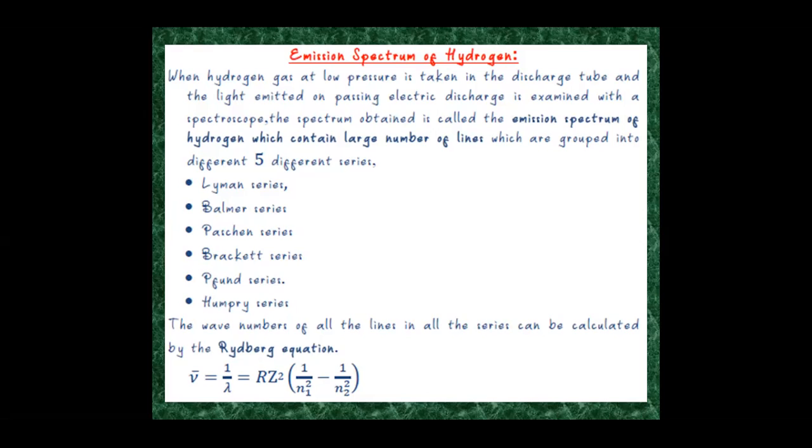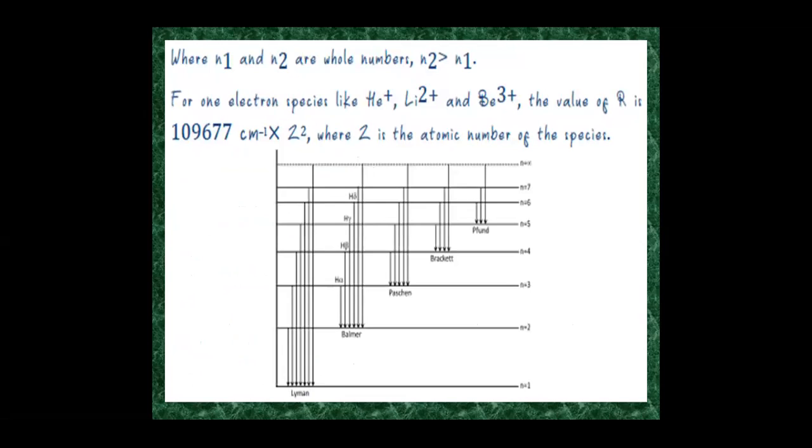The wave numbers of all the lines in all the series can be calculated by the Rydberg equation, that is nu bar is equal to 1 by lambda is equal to R into Z square, where R stands for Rydberg constant, Z stands for atomic number, into bracket 1 by n1 square minus 1 by n2 square, where n1 and n2 are whole numbers, and always remember n2 is greater than n1. For one electron species like He+, Li2+, and B3+, the value of R is 10,677 per centimeter, and Z is the atomic number of the species.